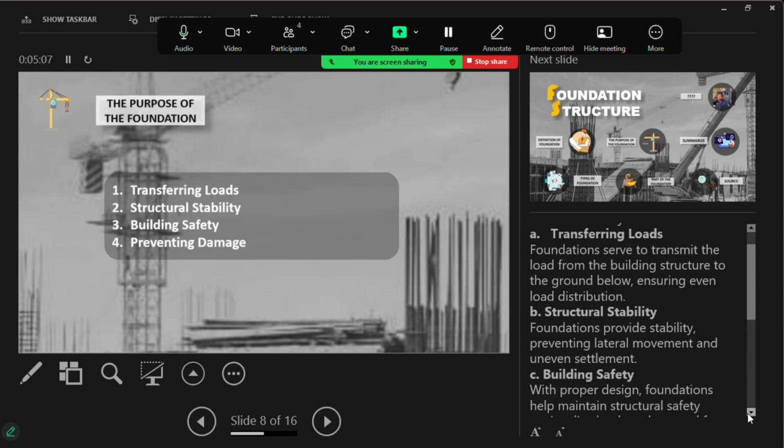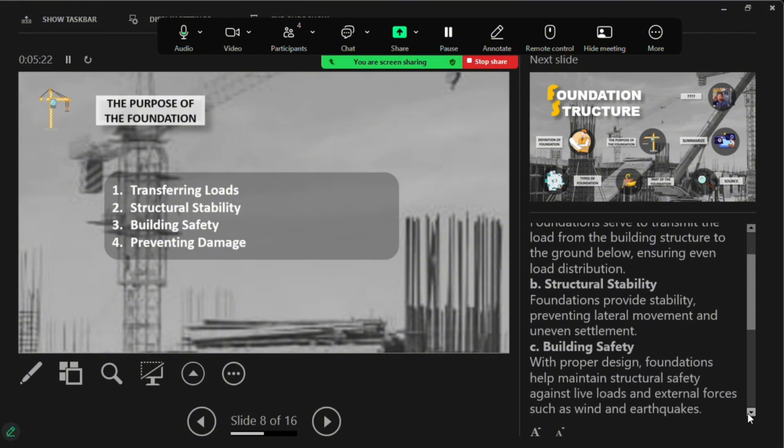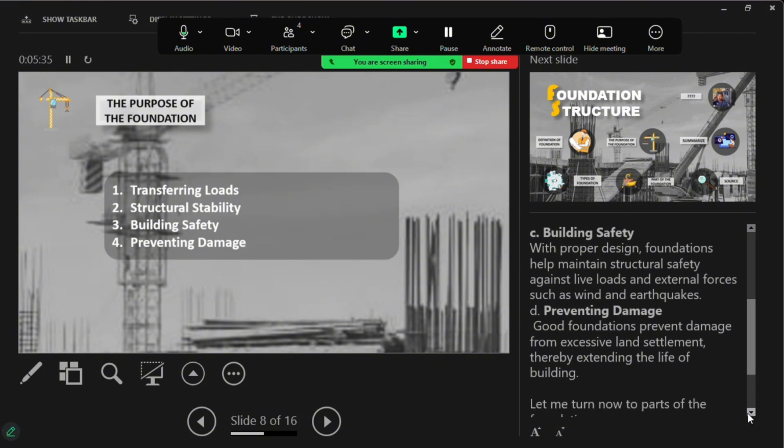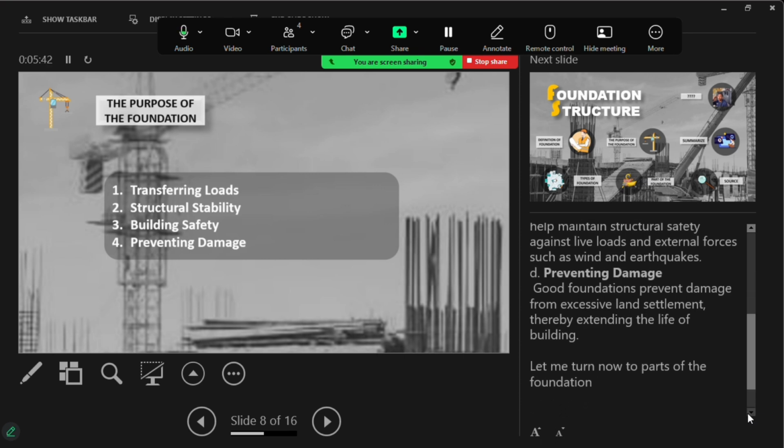A. Transferring load. Foundation serves to transmit the load from the building structure to the ground below, ensuring even load distribution. B. Structural stability. Foundation provides stability, preventing lateral movement and uneven settlement. C. Building safety. With proper design, foundation helps maintain structural safety against live loads and external forces such as wind and earthquake. D. Preventing damage. Good foundation prevents damage from excessive land settlement, thereby extending the life of the building.